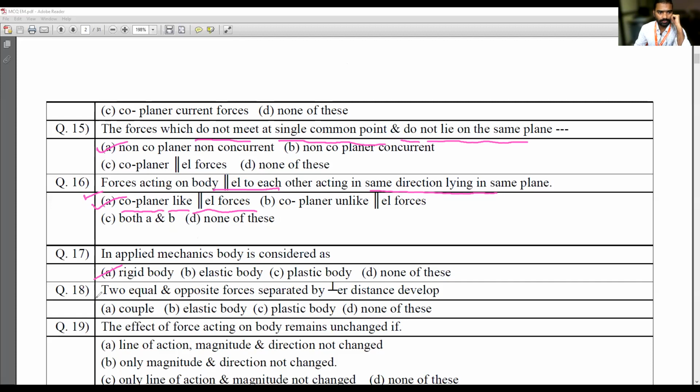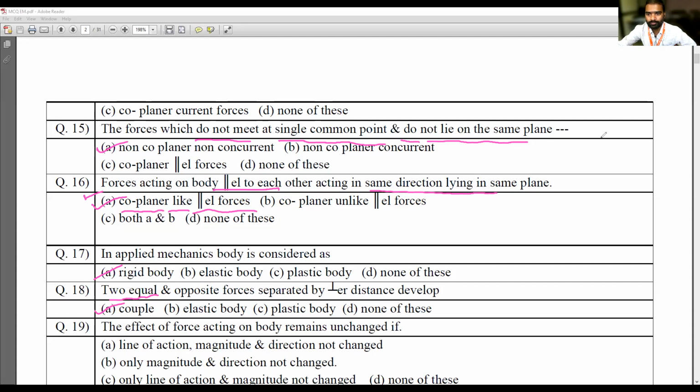Read the next question. Two equal and opposite forces separated by a perpendicular distance develop a couple. Yes, the answer is couple. So two equal and opposite forces separated by a perpendicular distance, not a parallel distance. Okay. Next, I will call those who are ready to read.